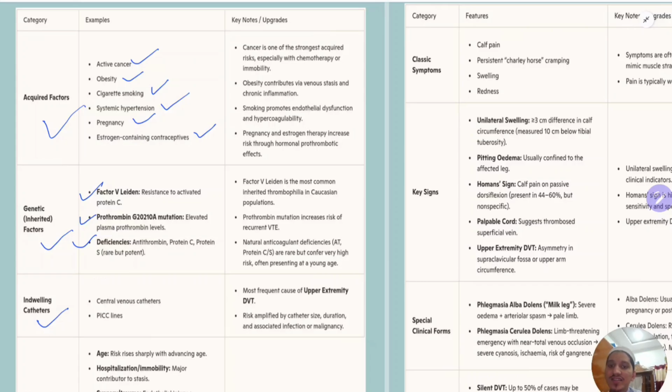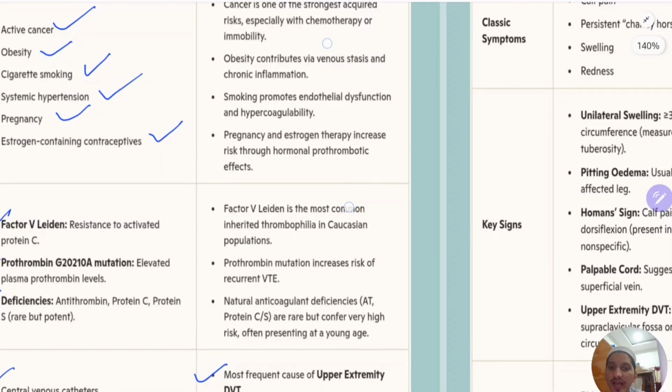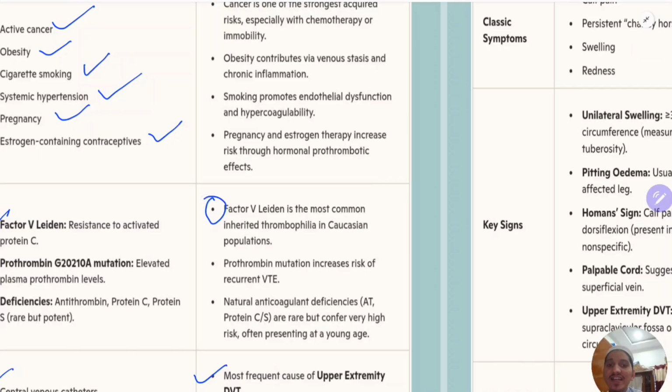So these are genetic factors. Indwelling catheters, centrally placed venous catheters, and peripherally intravascular lines. So centrally placed intravascular catheters are an important cause of upper extremity deep venous thrombosis. The risk is amplified by catheter size, duration, and associated infection or malignancy. In genetic factors, factor V Leiden is the most common inherited thrombophilia in the white population.